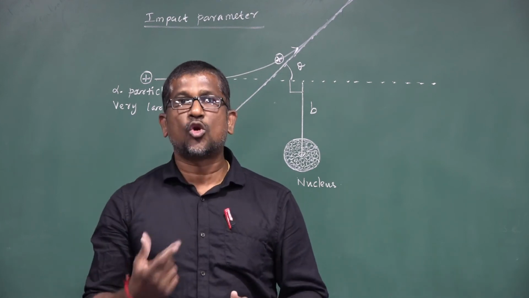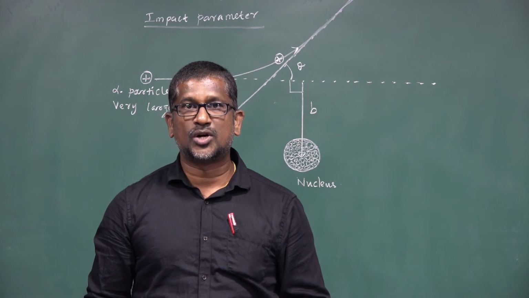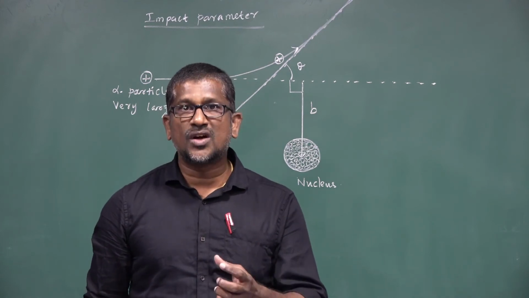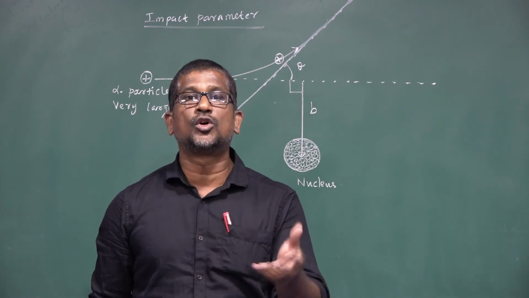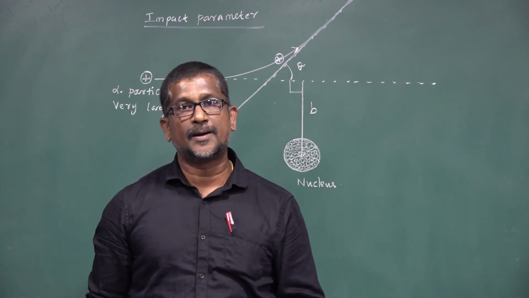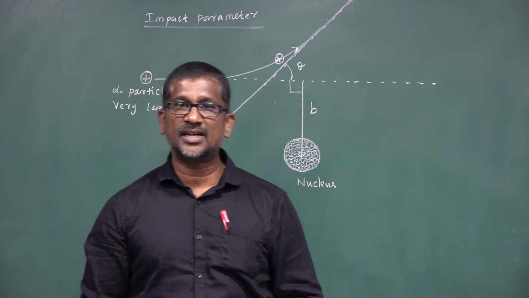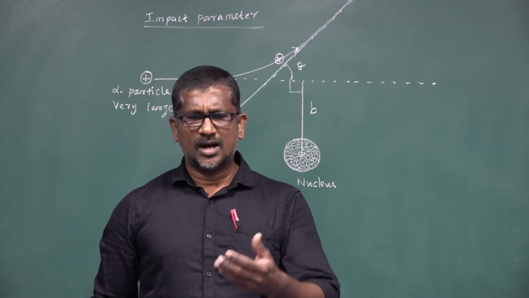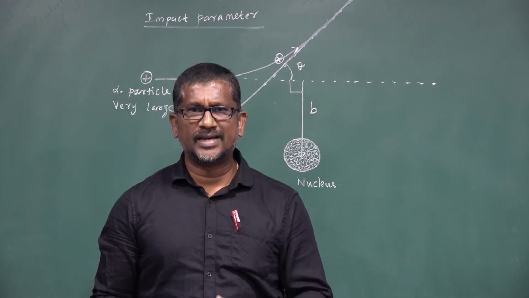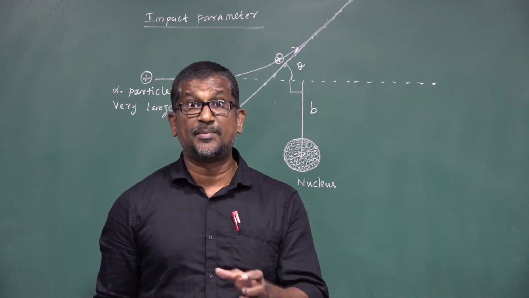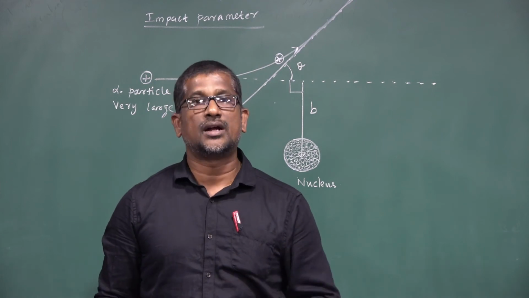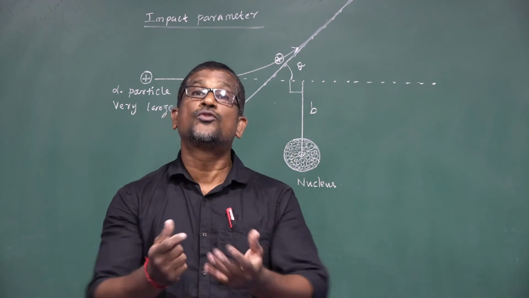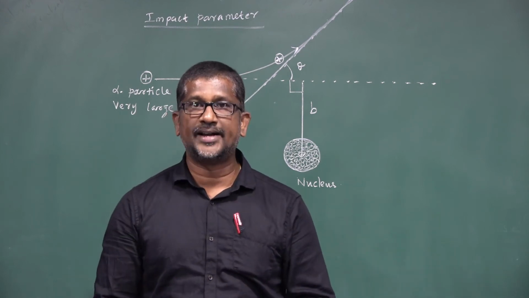Another drawback of J.J. Thomson's atom model is that it could not explain the origin of spectral lines observed in the spectrum of the hydrogen atom and hydrogen-like atoms. So this is J.J. Thomson's atom model. And the scattering of alpha particles by a thin gold foil experiment was conducted by Geiger and Marsden, based on Rutherford's idea.